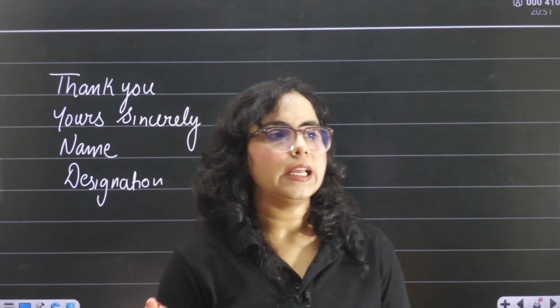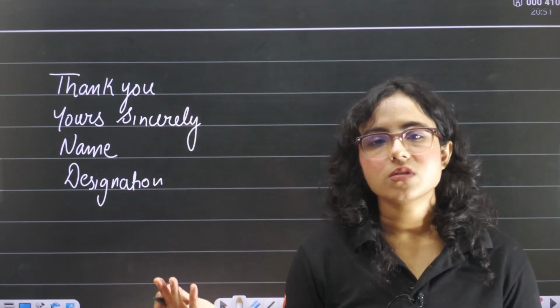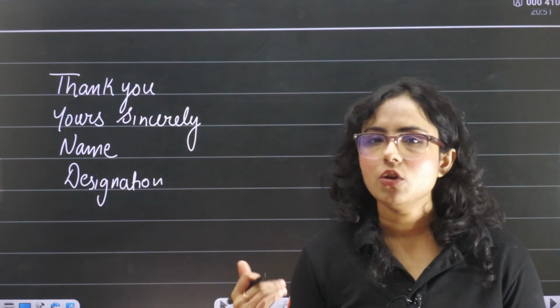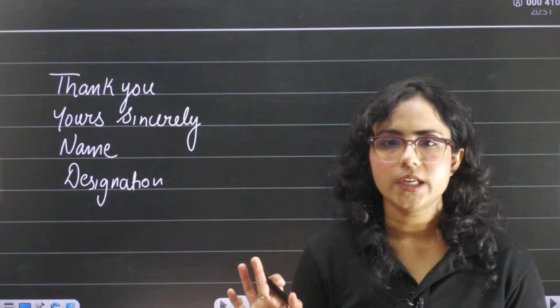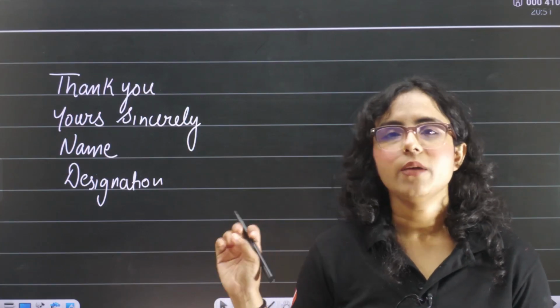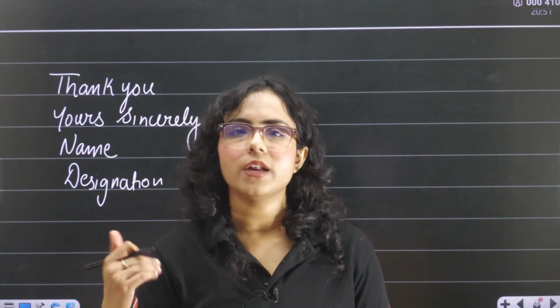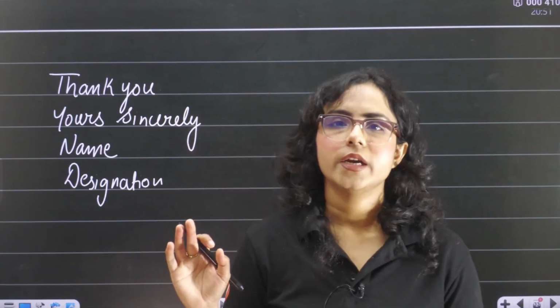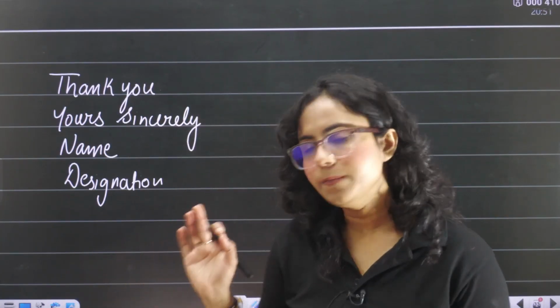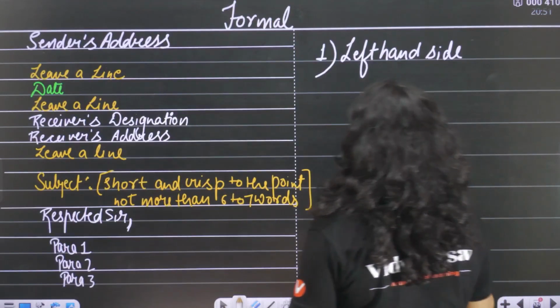For example, you are writing it as a president of some society, so you will write your name and then you will write president of Falana Society, XYZ Society, ABC Society. If you are captain of your school, you can write your name and you can write school captain, etc. Okay? Now, listen to me very carefully.